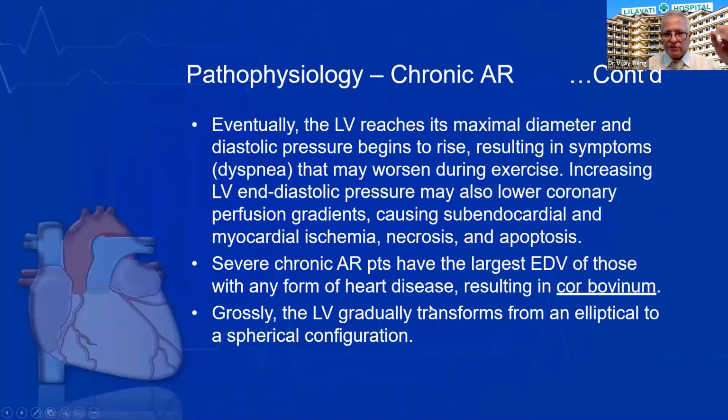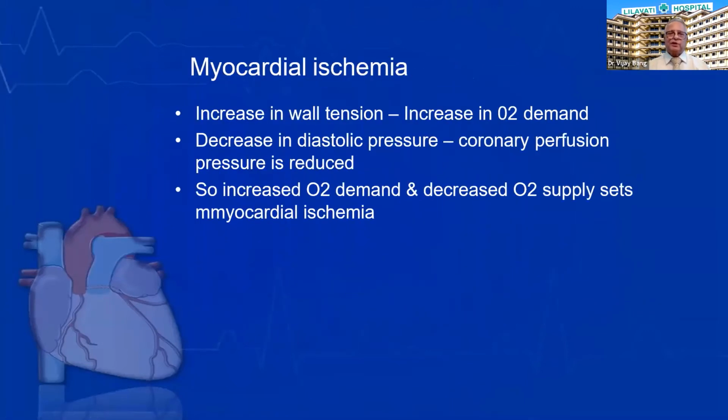Severe chronic AR patients have the largest end diastolic volume, and there will be cardiomegaly that is classically described as cor bovinum. Grossly, the LV gradually transforms from an elliptical to a typical spherical configuration.